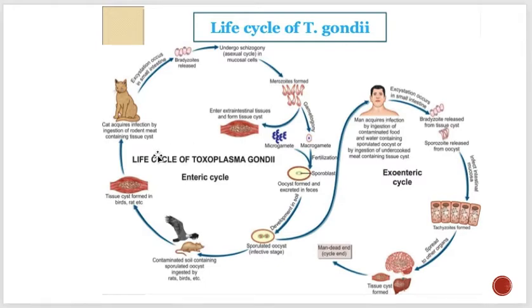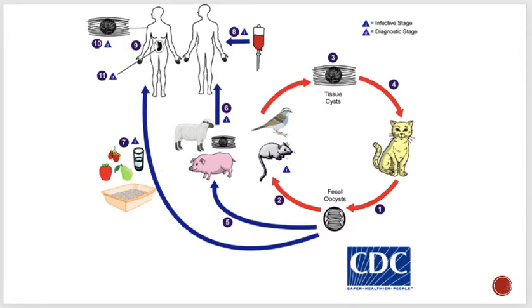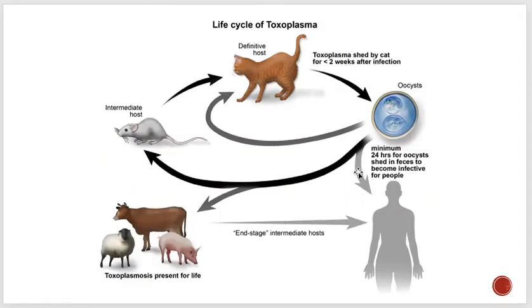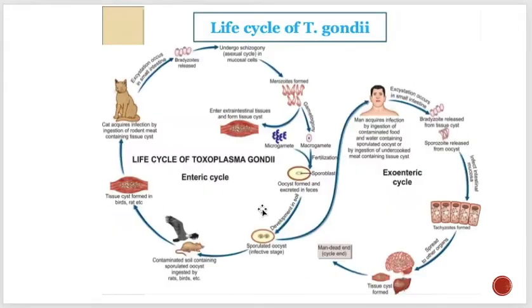Okay, so the definitive host is the cats and other animals, and in this one both sexual and asexual reproduction are going on. Whereas the intermediate host is man and other mammals. If you see over here, man or other mammals, or this one, man or other mammals. Of course, in this one only asexual reproduction is taking place. Okay, only asexual reproduction is there.